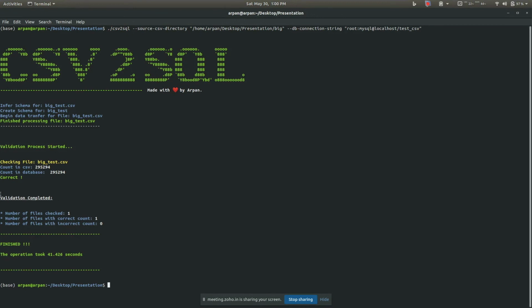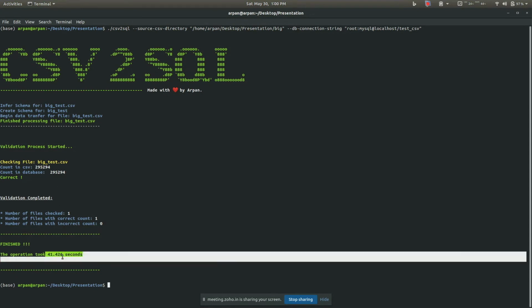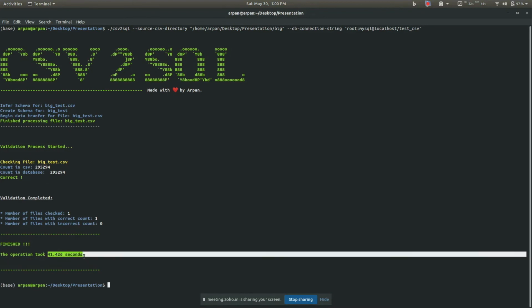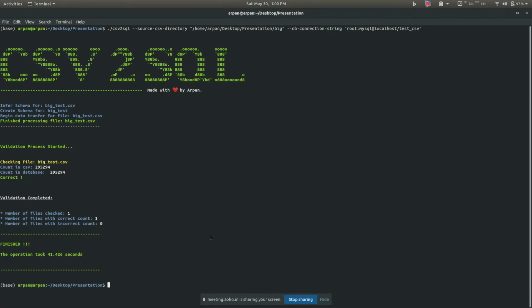So let me show you how much time it took. It basically took 41 seconds, right? And earlier it took something like 150 seconds, I remember. So you can see the difference, right? It inserted these 3 lakh rows in 41 seconds just by using multiple processes. So you can imagine, if you have hundreds of CSVs and GBs of CSVs, how much of a difference it will make if you are using parallelism, gen servers, processes, instead of doing it in a sequential manner.